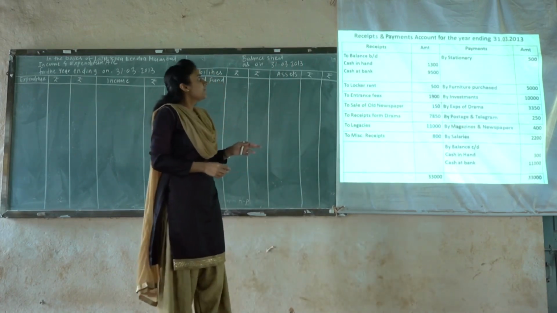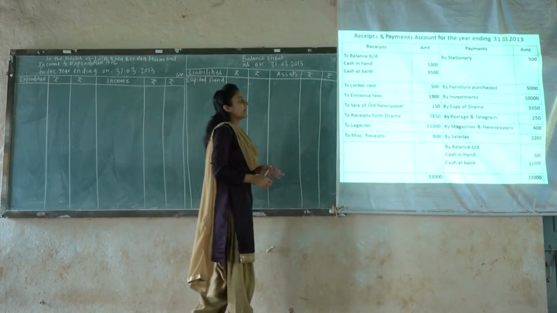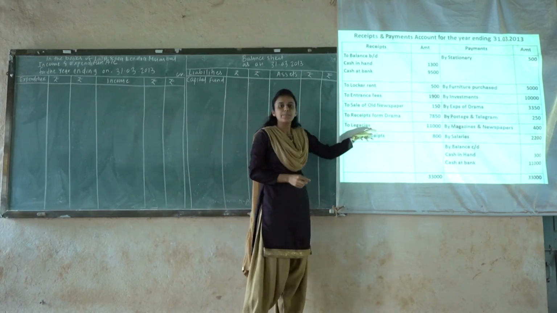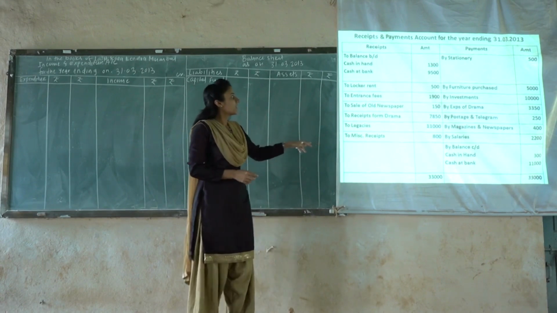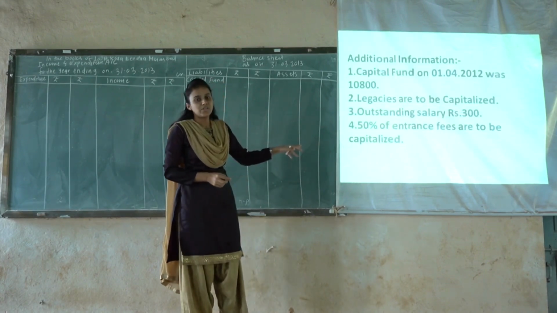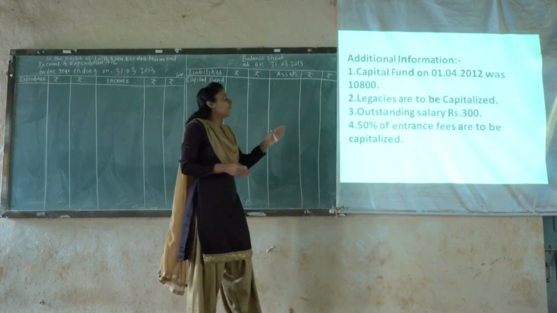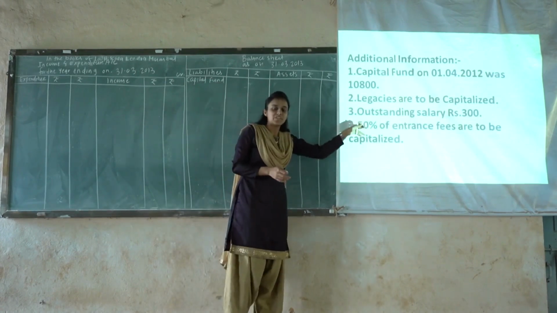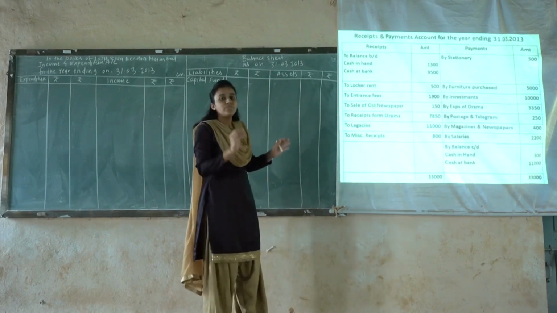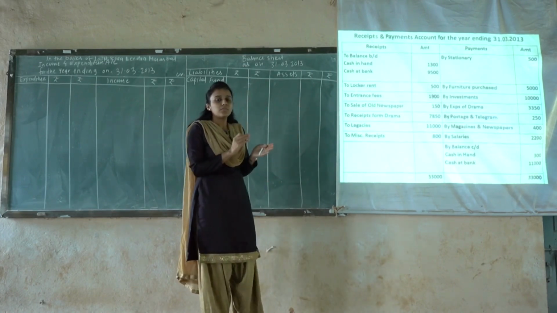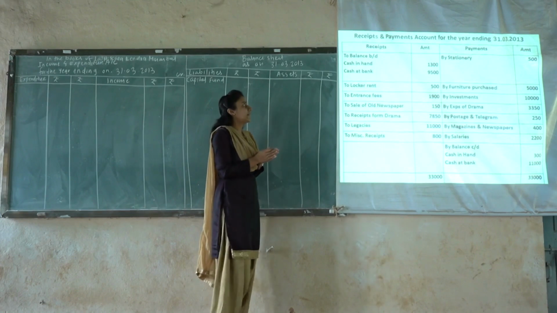In the next slide, to prepare the final account of NPO, the receipt and payment account is given, and after this the additional information is given. We know the format: firstly we have to post the additional information, and later on we have to post the receipt and payment account. That's it. There is one rule before preparing the final account that we should consider.